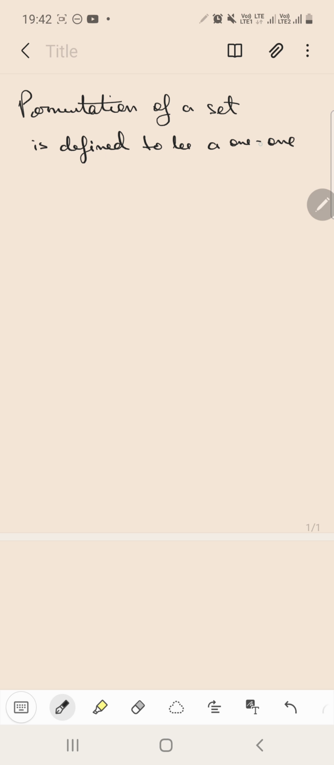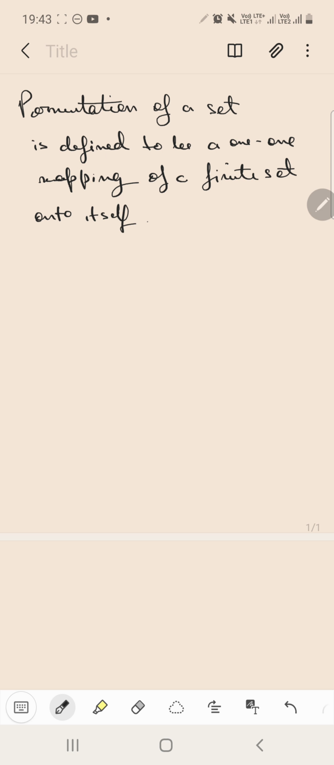A permutation of a set is defined to be a 1-1 mapping of a finite set onto itself. Okay, permutation of a set is defined to be a 1-1 mapping of a finite set onto itself.